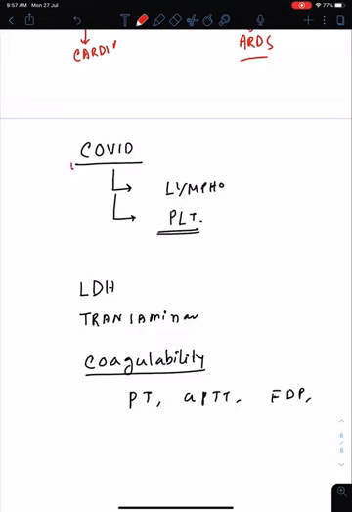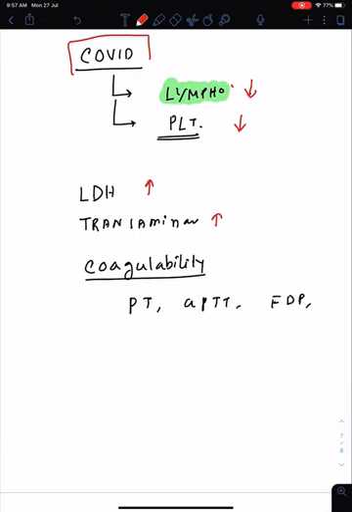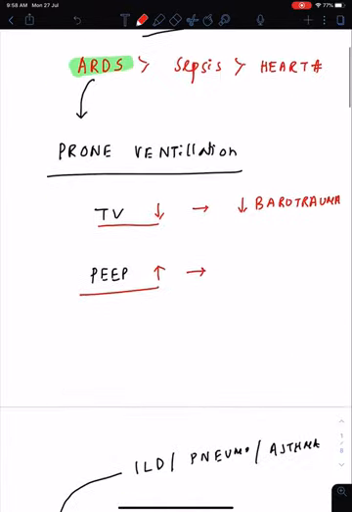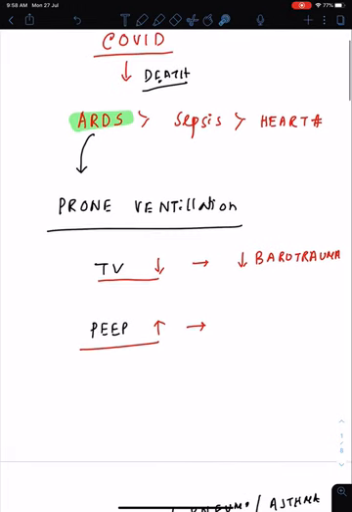Last point, in COVID, you have to remember that lymphocytopenia occurs and some mild thrombocytopenia occurs in case of COVID-19. It's an important point. You may think the lymphocyte level may increase, but it's actually not. Its level is decreased. The enzyme levels like LDH and transaminases are increased, and it's a hypercoagulable state. So PT, APTT, FDP are all increased in case of COVID-19. Just to summarize, the leading cause of death in COVID-19 is ARDS.